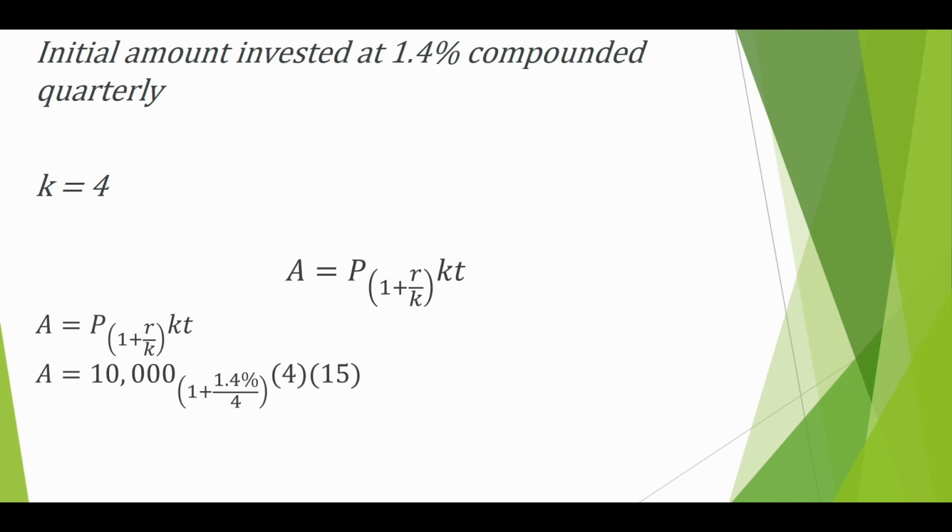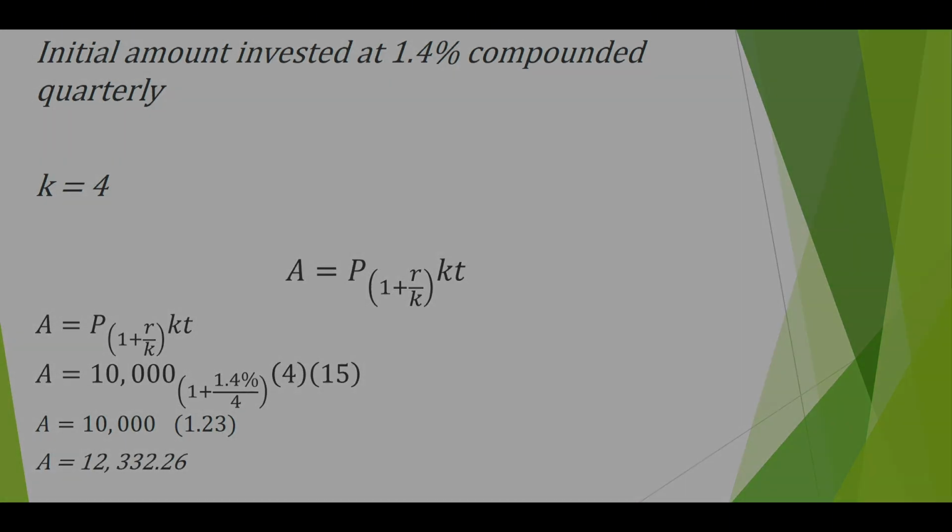of 4 times 15. Let's use the PEMDAS rule, where we first compute what's inside the parentheses, next the exponents, then lastly we multiply. We have here A is equal to 10,000 times 1.23, which is 12,332.26.